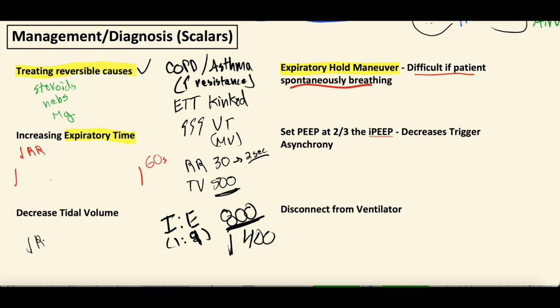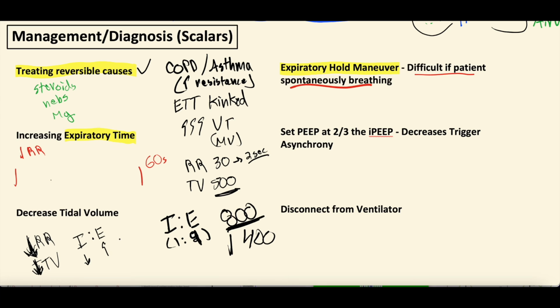Decrease respiratory rate. Decrease tidal volume. These are supposed to be arrows down for those keeping track of my scribbles. Decrease tidal volume. And you can prolong the I to E ratio, aka decrease the amount of time they're taking to inspire each breath and increase the amount of time they're expiring each breath.